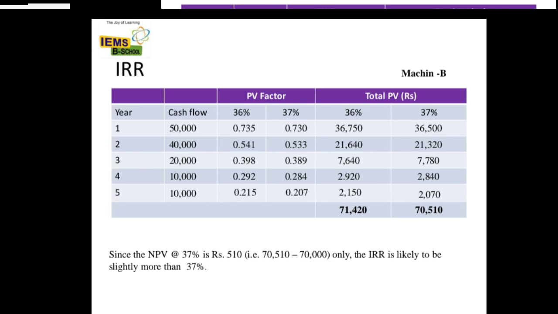We just want to know the exact internal rate of return. Suppose my investment is 70,000, so what is my rate of return for 5 years? For 37% it is 70,510, which is near to 70,000, but for 36% it has crossed, 71,420. Here we have to consider 70,510, which is at 37%, so the IRR is 37%. So that is the explanation of capital budgeting.